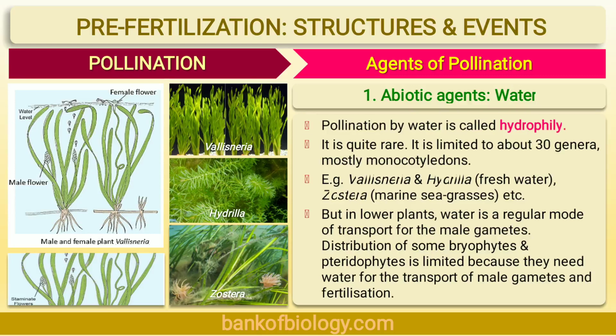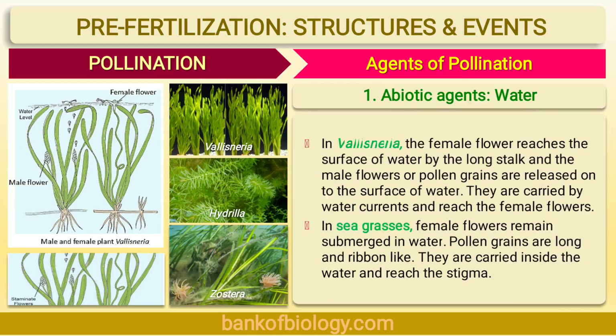But in lower plants, water is a regular mode of transport for the male gametes. Distribution of some bryophytes and pteridophytes is limited because they need water for the transport of male gametes and fertilization. Pollination by water, also known as hydrophily, shows two types. Number 1, epihydrophily, and number 2, hypohydrophily.